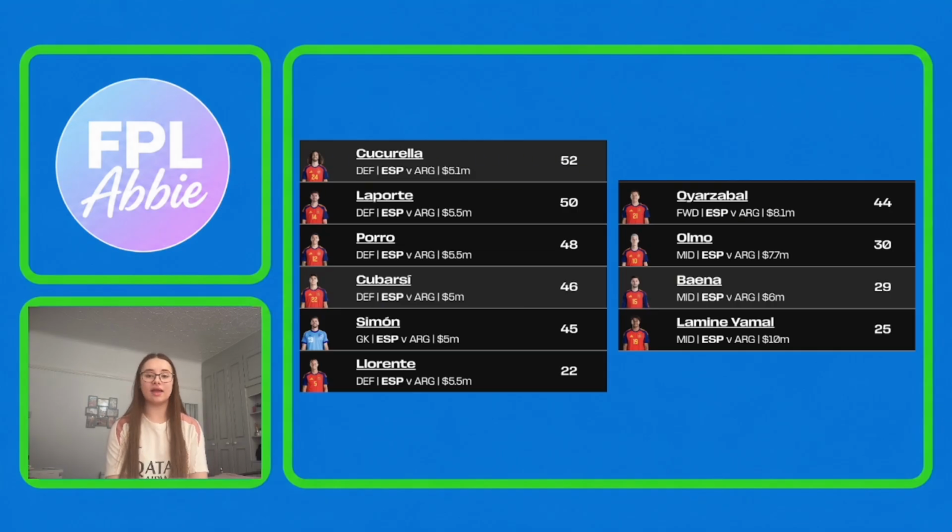Baena is quite cheap, so he could be a good option, but I am a little bit worried about his minutes, and unfortunately we don't get the Spain confirmed lineup before the deadline. We might get some sort of leak about the team, but if we don't, or the leak doesn't have Baena in it, then I think that makes him probably more of an avoid.